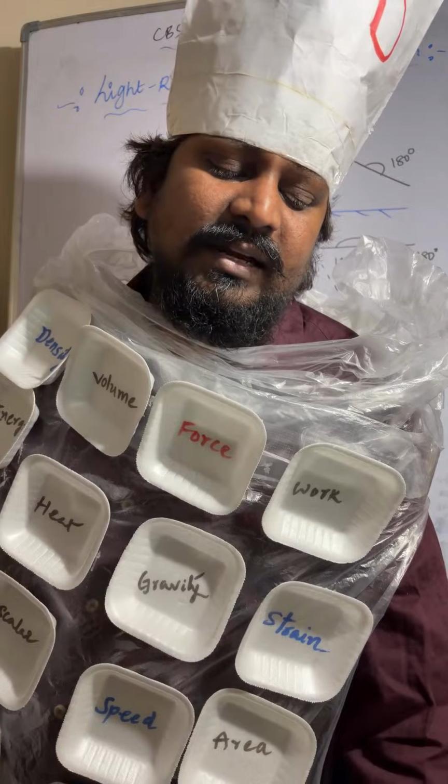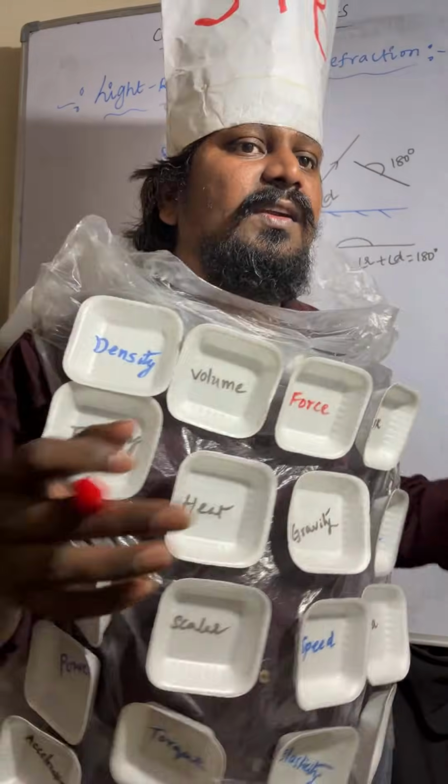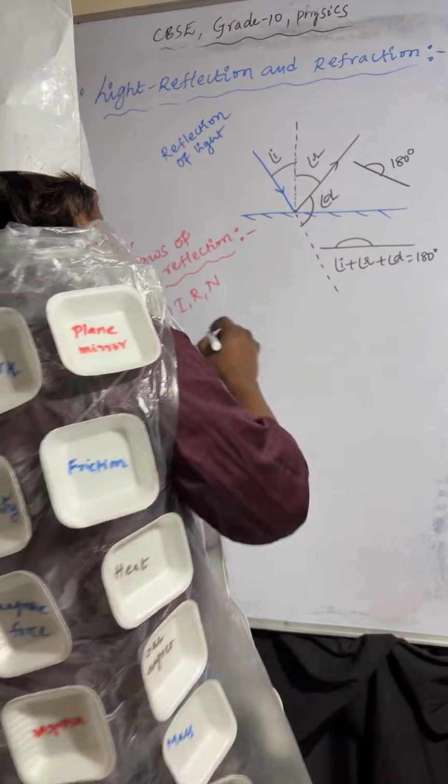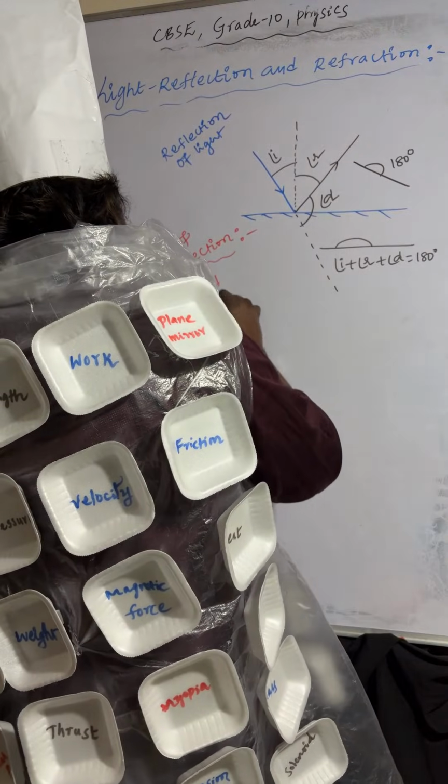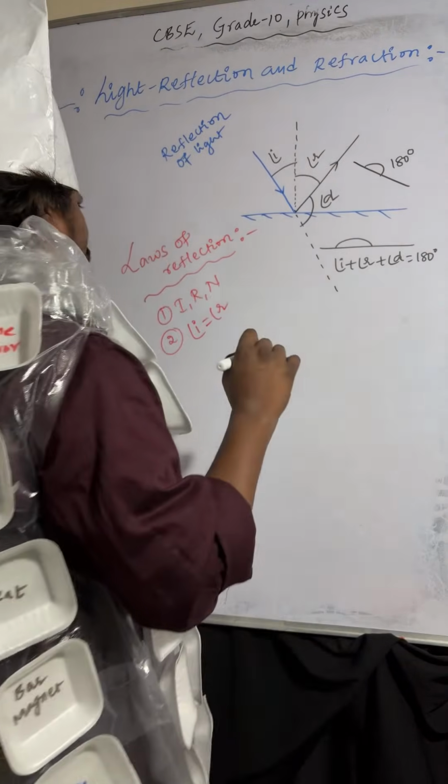And the second one is: angle of incidence is equal to angle of reflection.